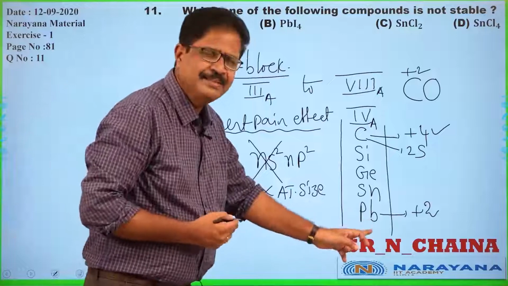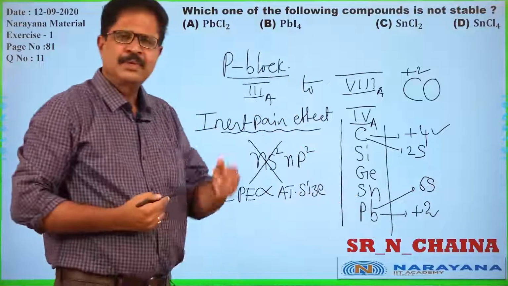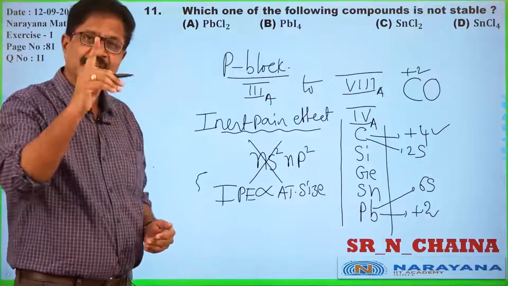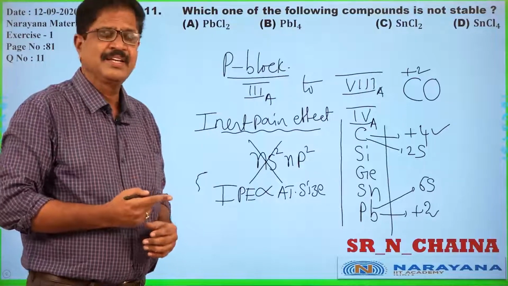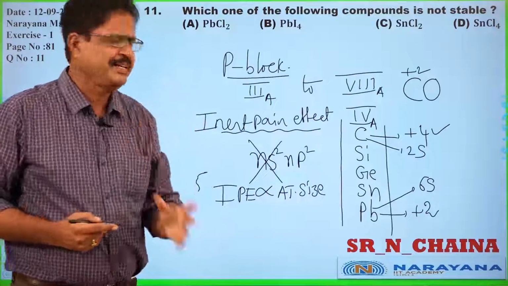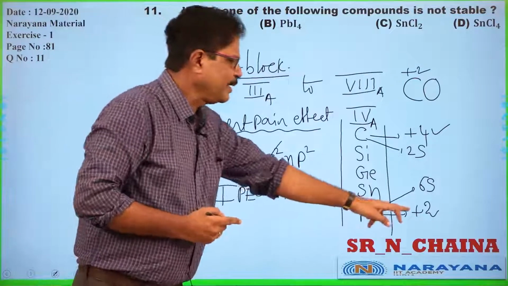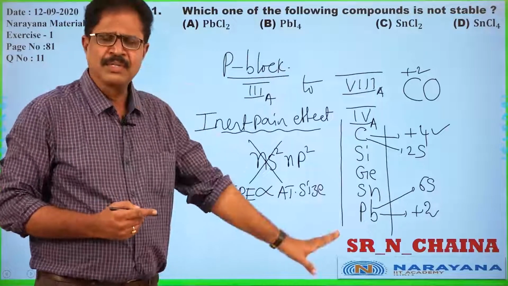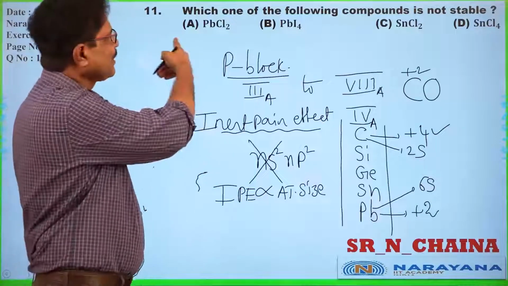You see, in carbon, the 2s orbital is participating, very small in size. In the case of lead, the 6s orbital is participating. So as the n value increases, the size of the s orbital increases and inertness increases. That's why ns electrons do not participate much in the case of lead. So in lead, finally, we conclude that +2 is stable and +4 is not stable. Now, we can come to the question.